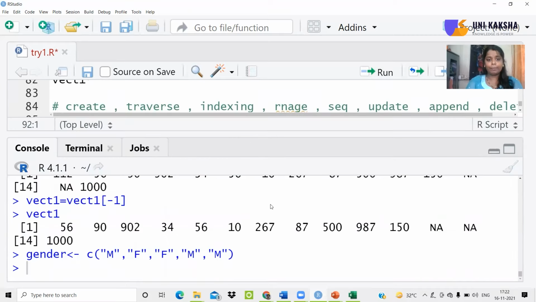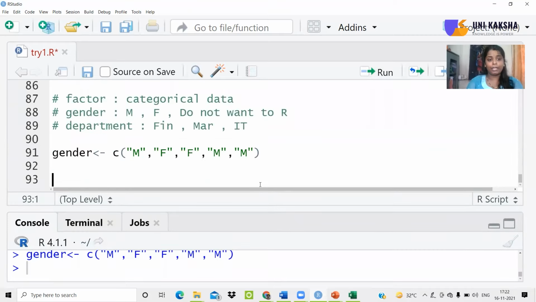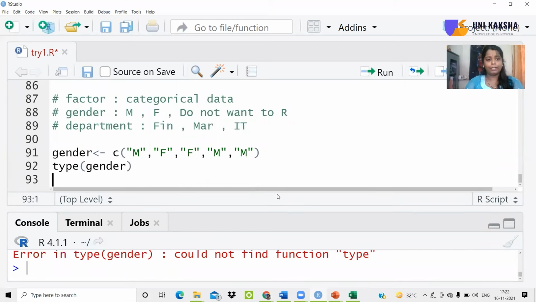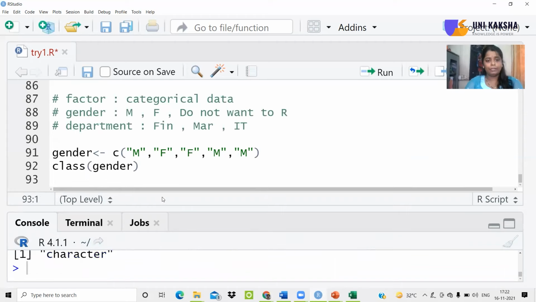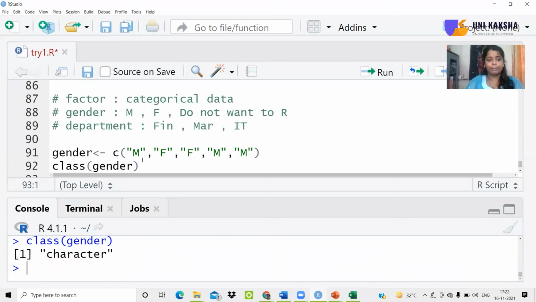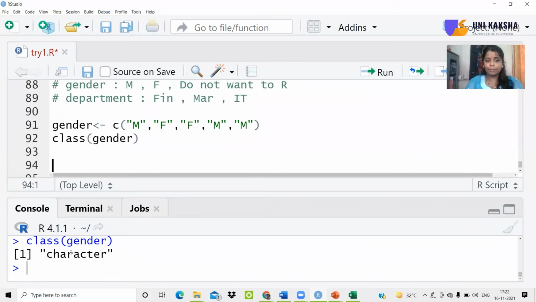So when you create a type of data like this, and if you try to check its type, so I'm writing type and I'm passing this gender, it gives me the value. What happened? Okay, I have to use the class function. In Python, we use type. So sometimes Python and R get mixed up. Anyways, as you can see, it shows the class as character because this gender variable, or this gender vector, we can say, is made up of all the elements which are of the type character.